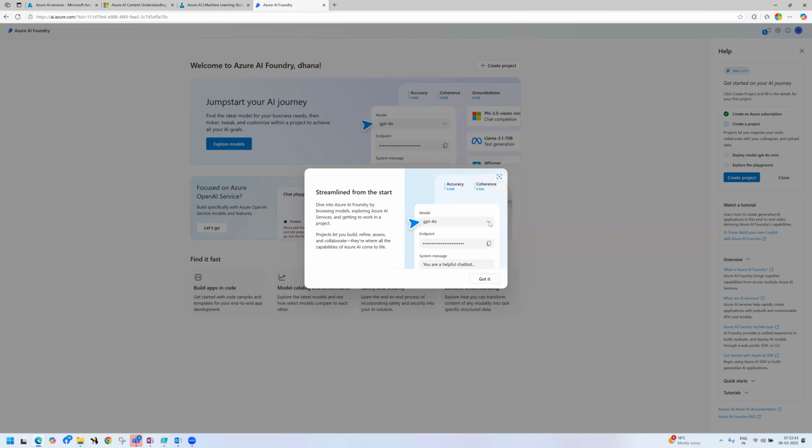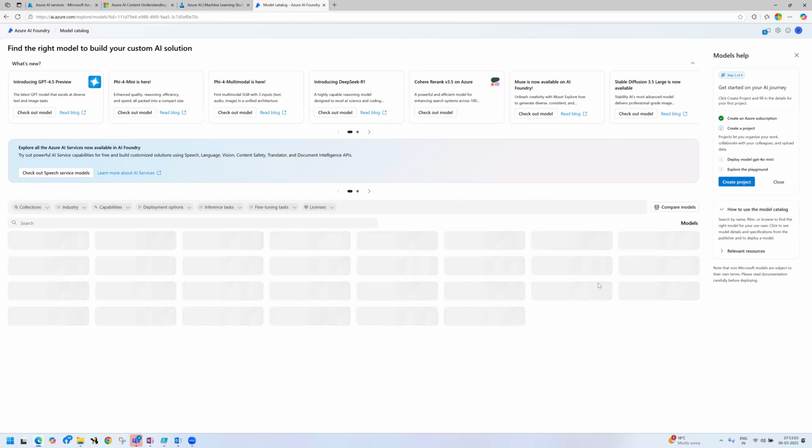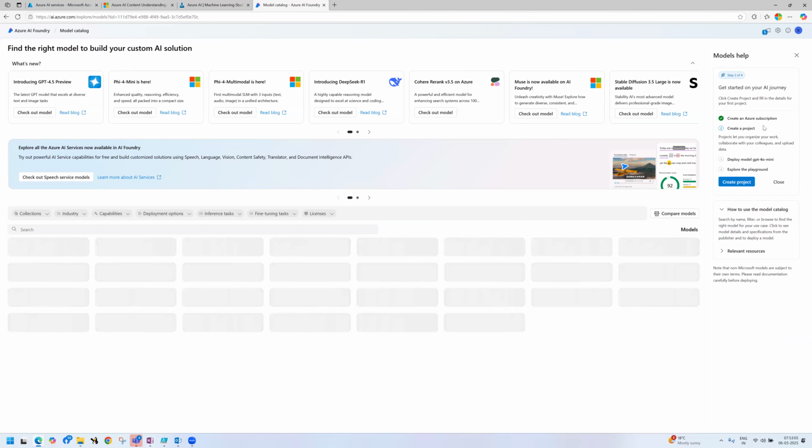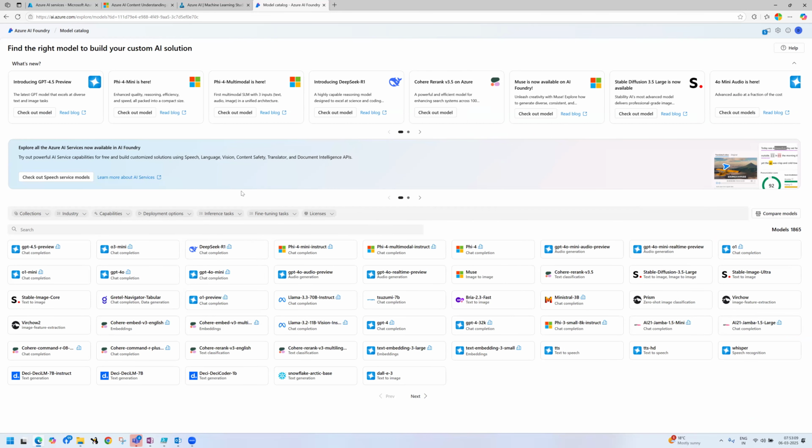See here, it is asking which model it is. Let it be, use it. Okay, explore. Focus on Azure OpenAI services. Jump start your AI journey. Explore the models. Okay, these are the models they are providing.